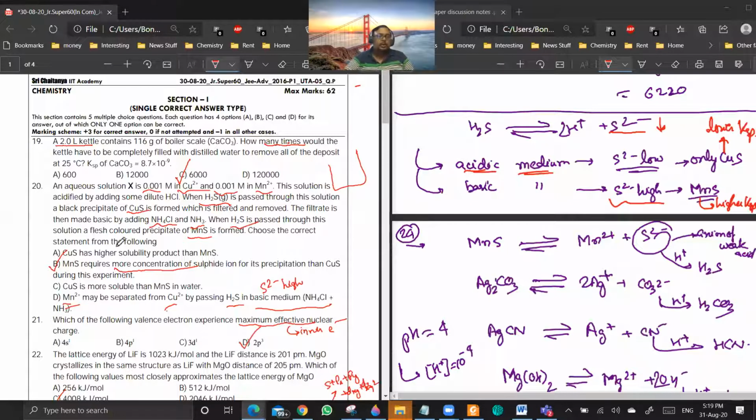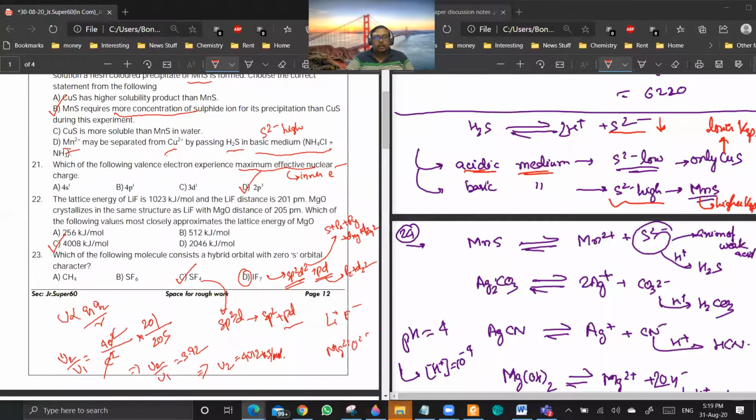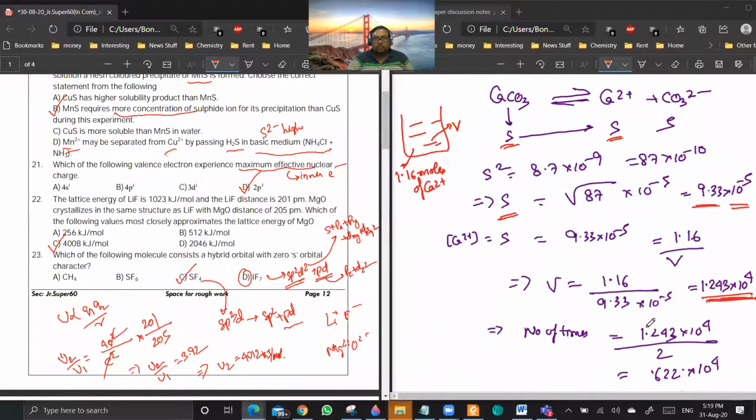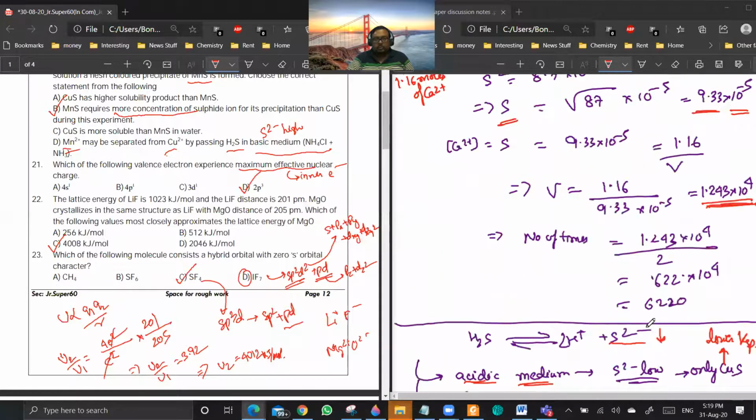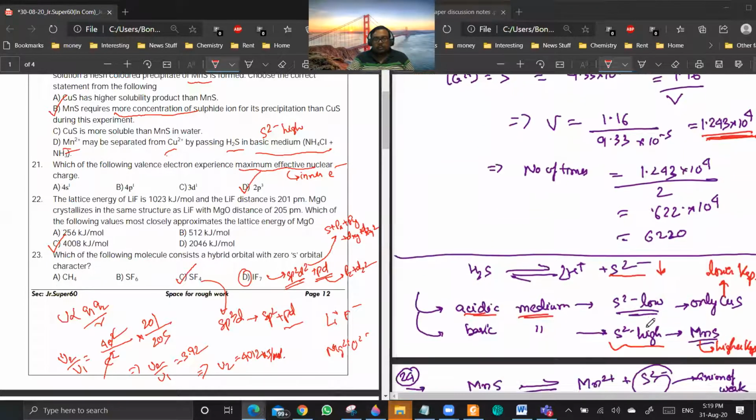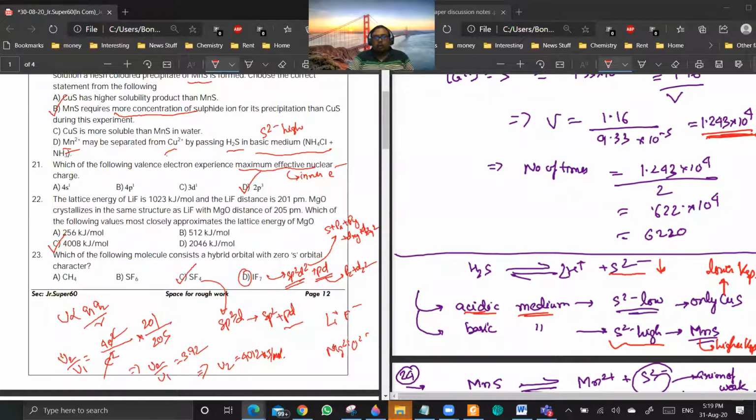So 20 is done. 21, 22, 23. Sir, Z effective will be more for d orbitals, no, sir? See, if the electrons are going into d orbitals, then Z effective will be increasing for the valence electron.